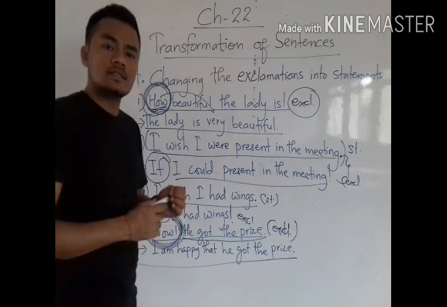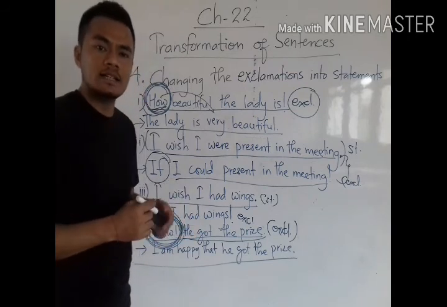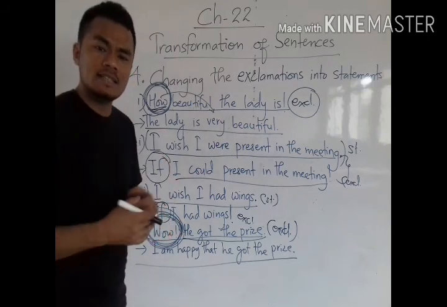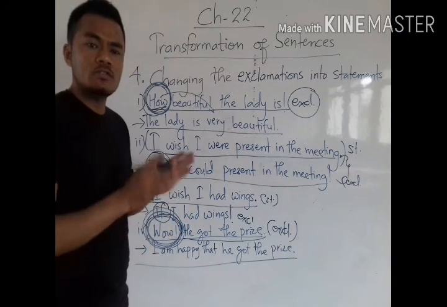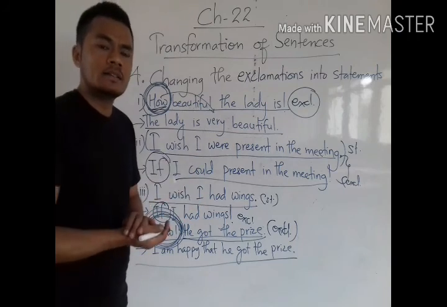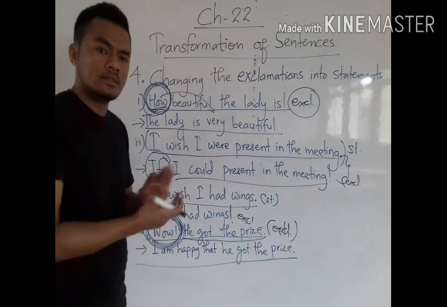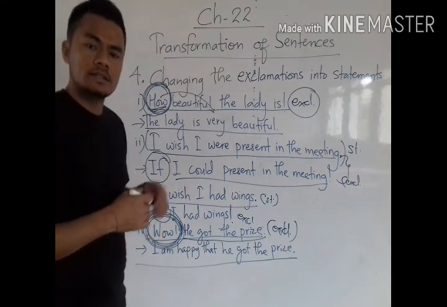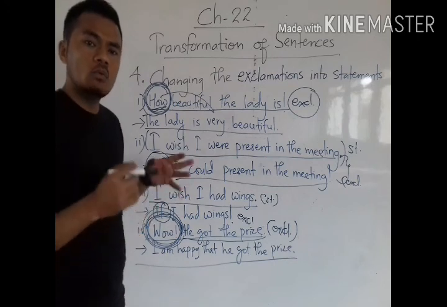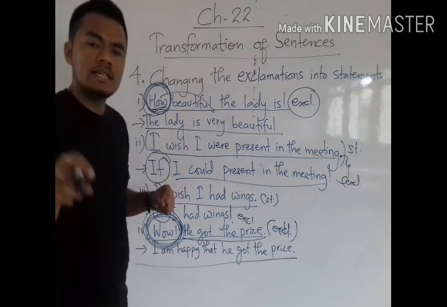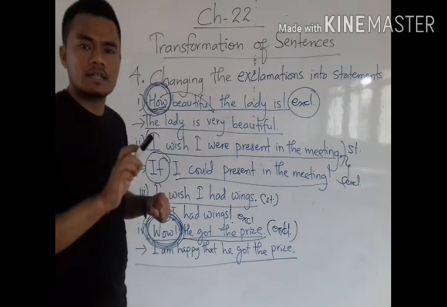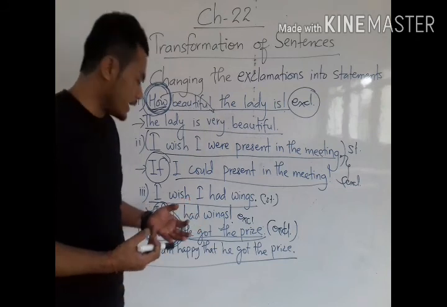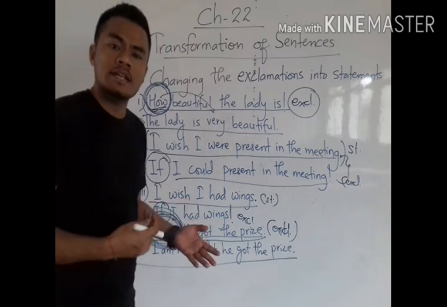Like, alas, the dog is dead. See here, alas is an interjection. The dog is dead is a statement. When you change this into a statement, it is already there: the dog is dead. But we cannot write just the dog is dead. We have to write what feeling is actually expressed by the interjection alas. Alas means you are sad from your inner heart. So here we can write that I am sad that the dog is dead.